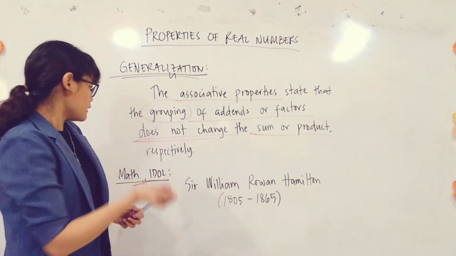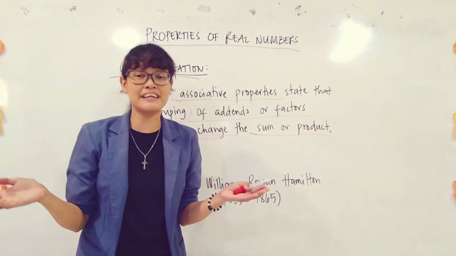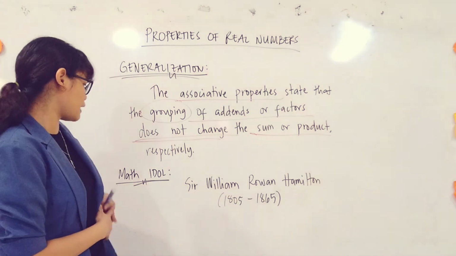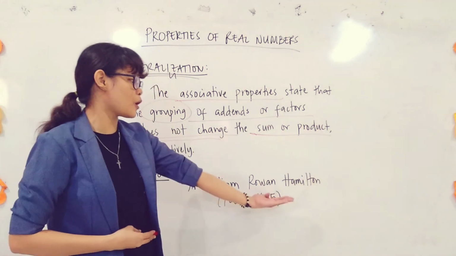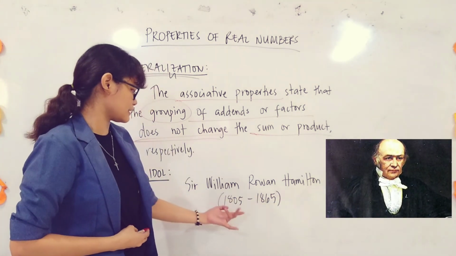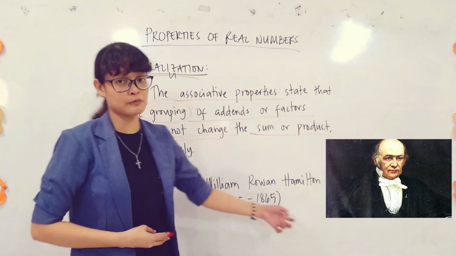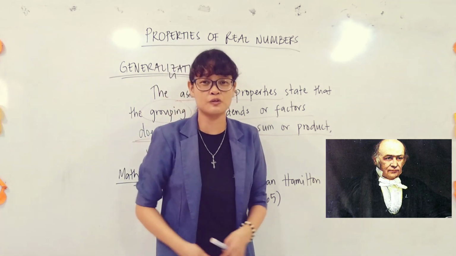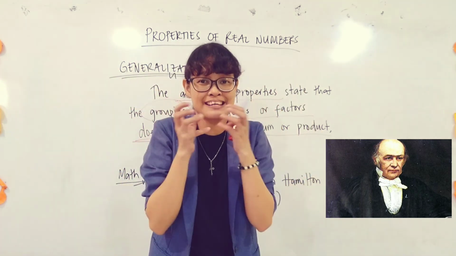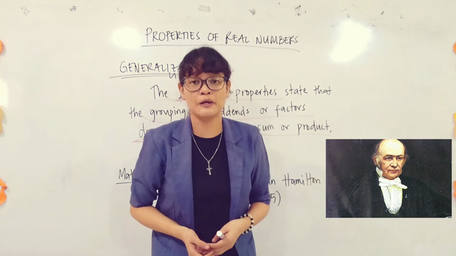Okay? So, for just a quick math trivia, let me introduce to you our math idol for today, Sir William Rowan Hamilton. Okay, so he lived from 1805 to 1865. Now, he is an English mathematician and he was the first to use the term associative extensively to mean grouping.